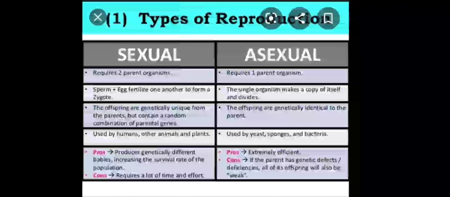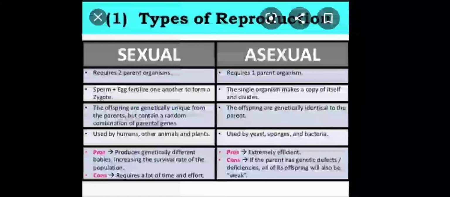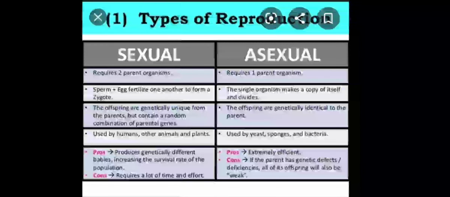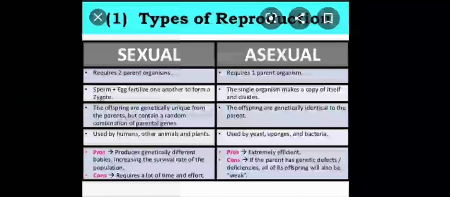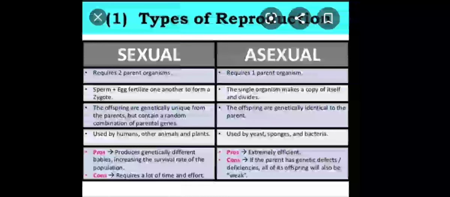Now you are very much familiar with the types of reproduction. There are two types of reproduction known to us: asexual reproduction and sexual reproduction. Now this is the difference column that shows you the clear-cut demarcation or differentiation between the two types. When a single parent is involved, then it's the asexual one.